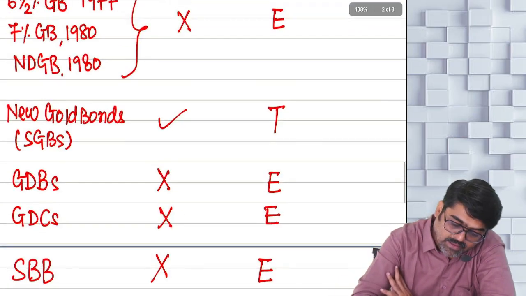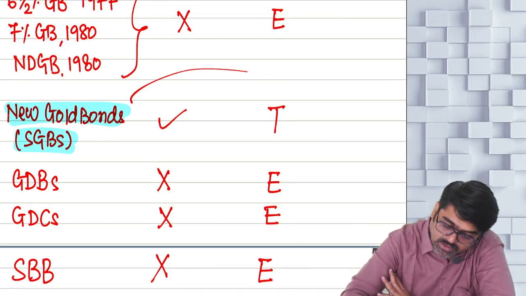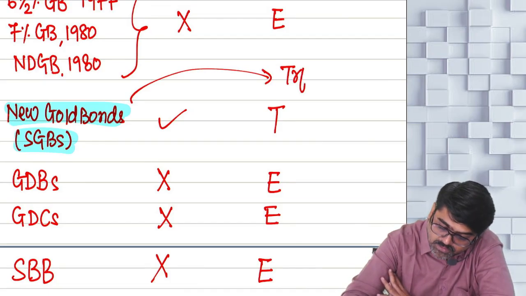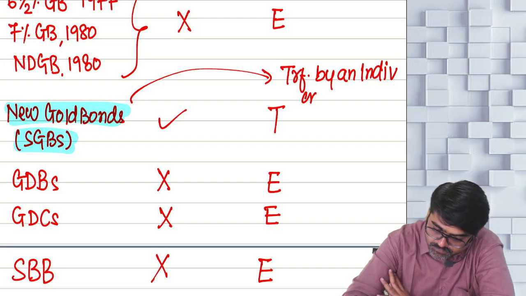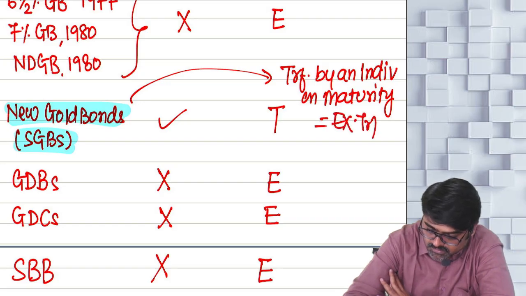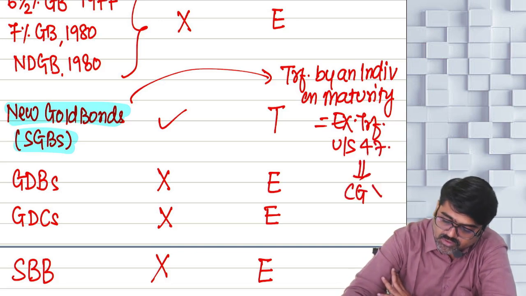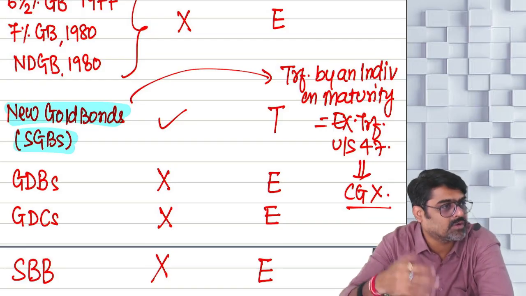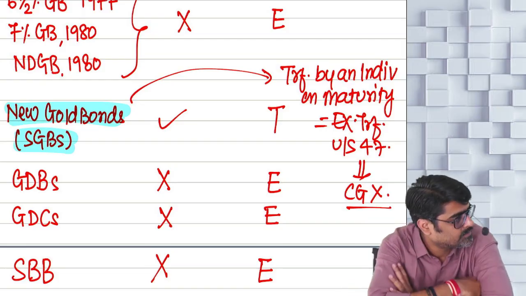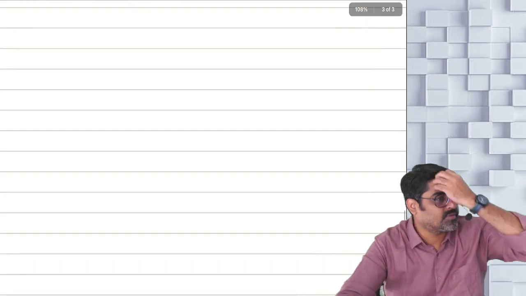But remember, in the case of sovereign gold bonds, there is one important point: transfer by an individual on maturity is an exempt transfer under section 47. At that time the capital gain should not be calculated. Otherwise, on sovereign gold bonds, the capital gain will arise. Will you remember? Sure, no? Okay, perfect. So this was the definition of your capital asset.